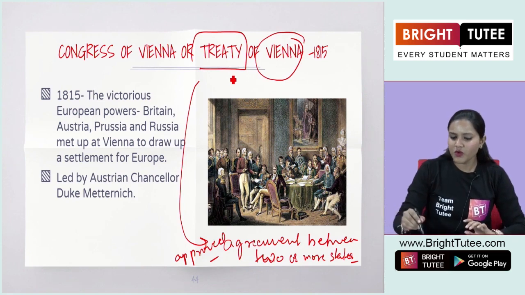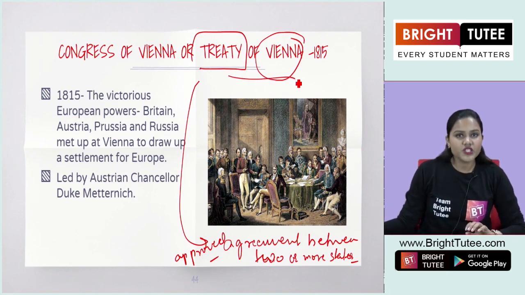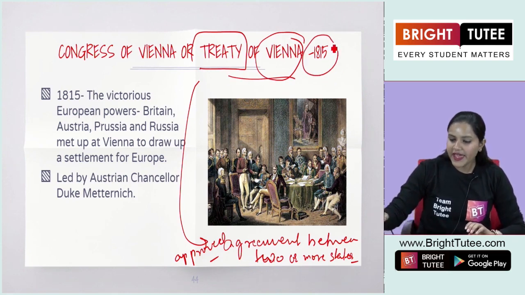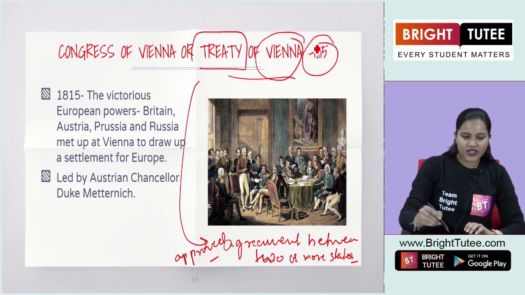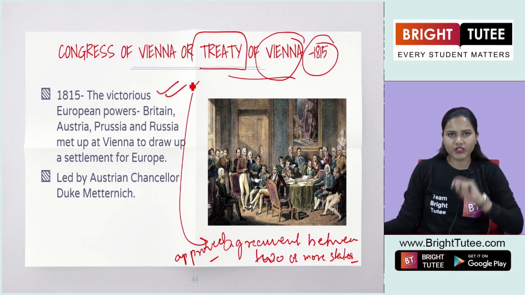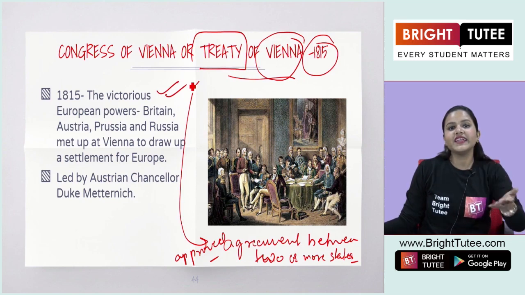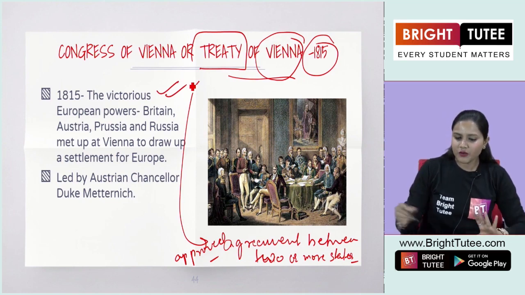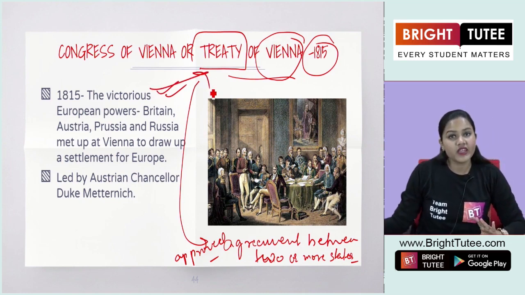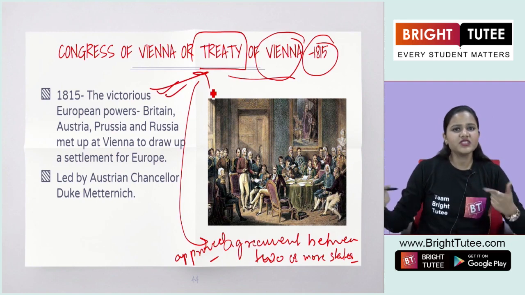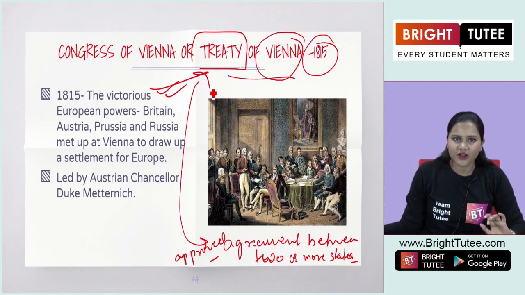And when was this treaty signed? This treaty was signed in the year 1815. So here you have to understand 2-3 points. What happened in 1815, after which this Treaty of Vienna was signed? And why was this Treaty of Vienna signed after all?